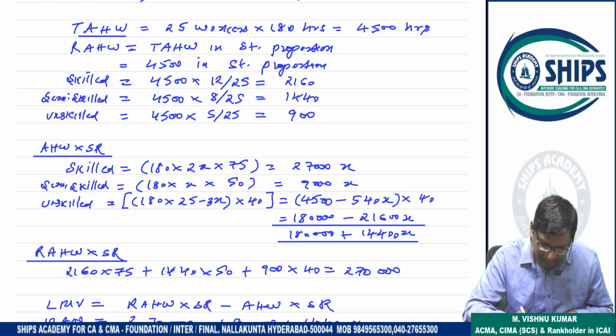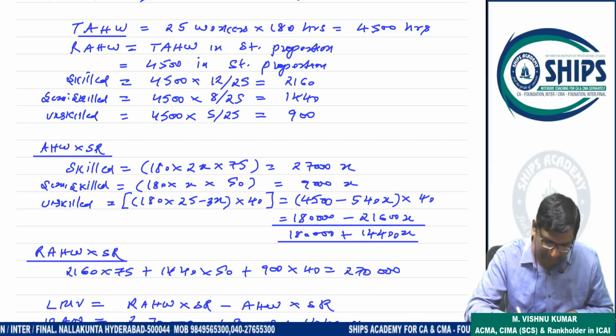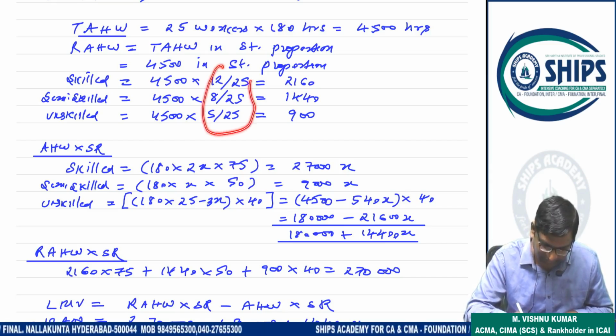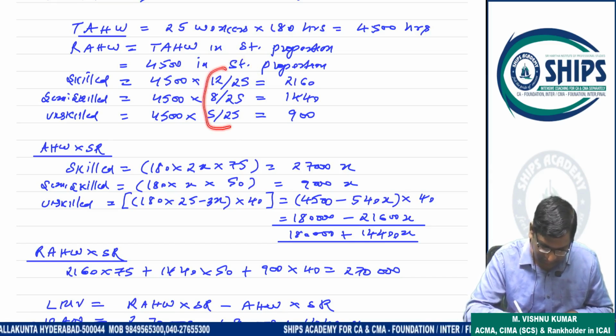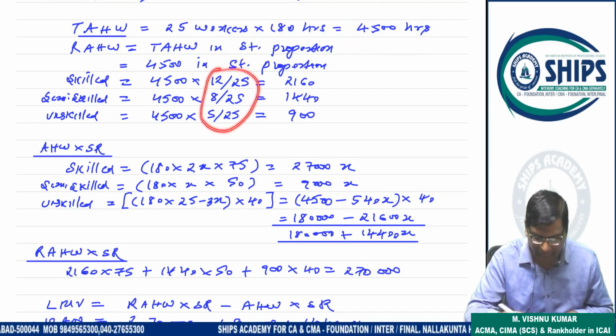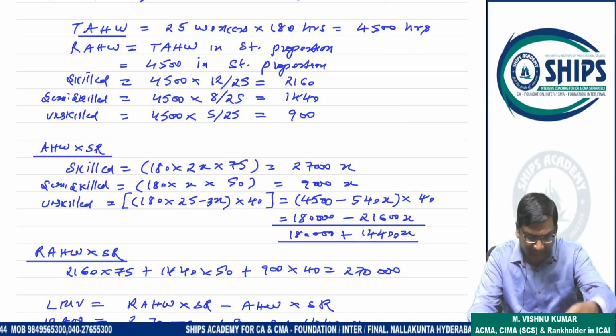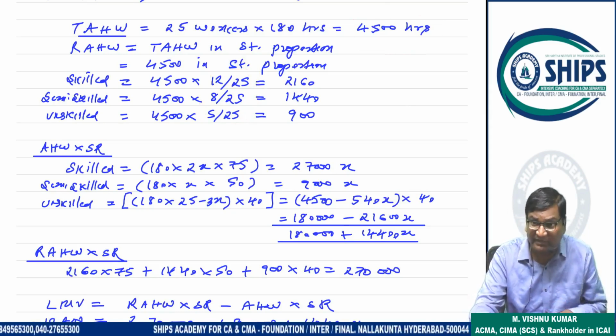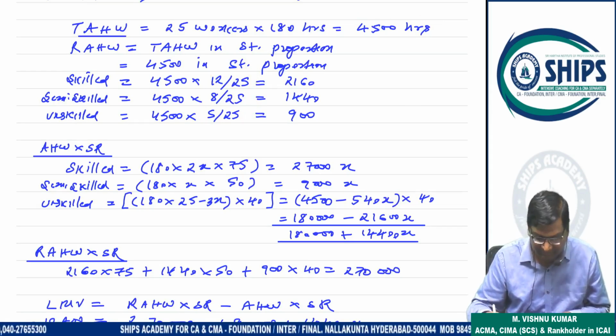So 4500 in standard proportion: skilled 2160, semi-skilled 1440, unskilled 900. This is 12 by 25, 8 by 25, 5 by 25, the standard proportion. I hope this is clear.